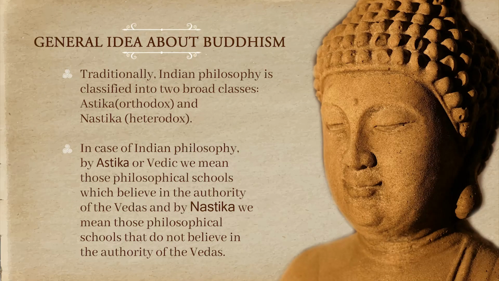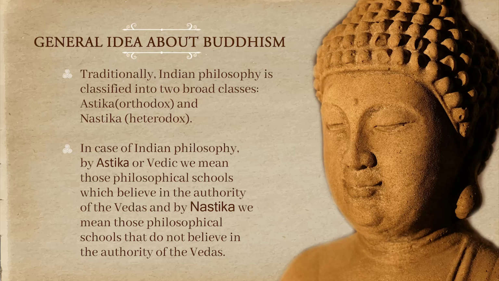Now, if we give a general idea of Buddhism, you'll know that traditionally Indian philosophy is classified into two broad classes. They are Astika and Nastika. So far as the term Astika is concerned, generally we think that Astika means one who believes in the existence of God, and Nastika is the one who does not believe in the existence of God. But in Indian philosophy, these two terms have been used in a different way.